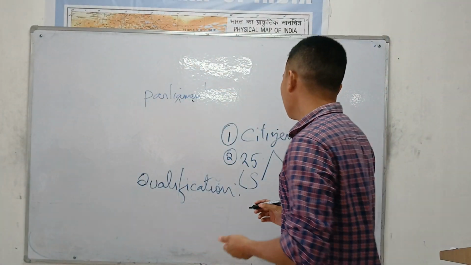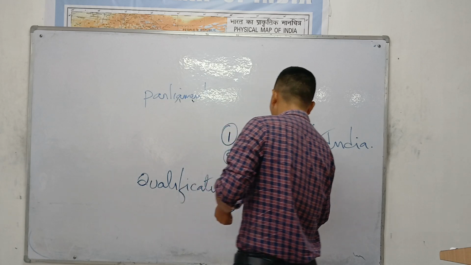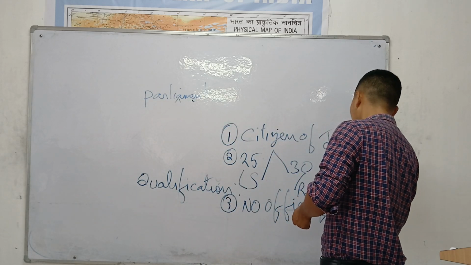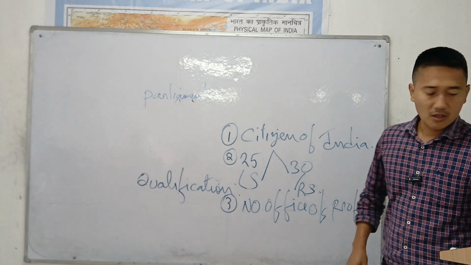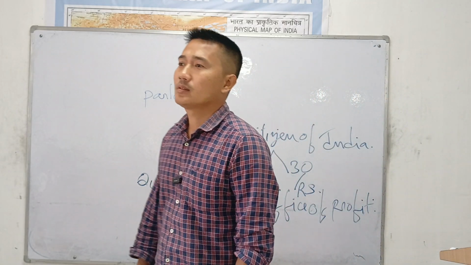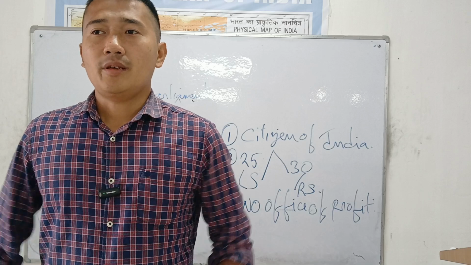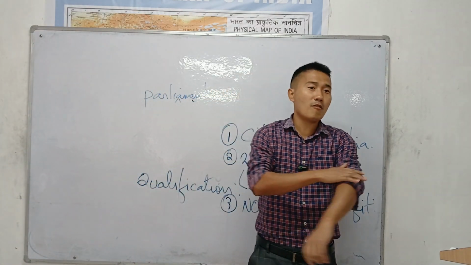And the last is no office of profit. If you want to be a member of the Parliament, you should never hold any office of profit.